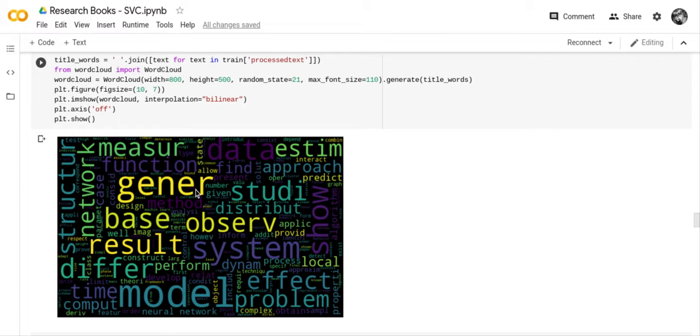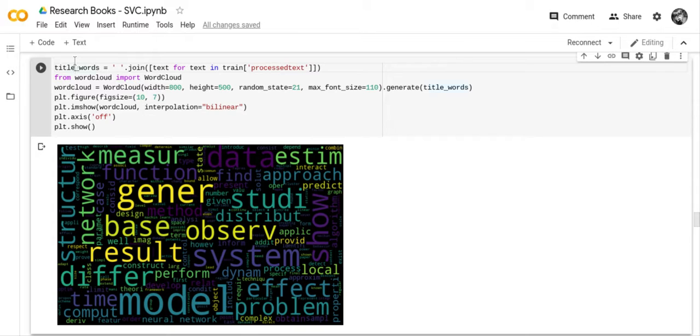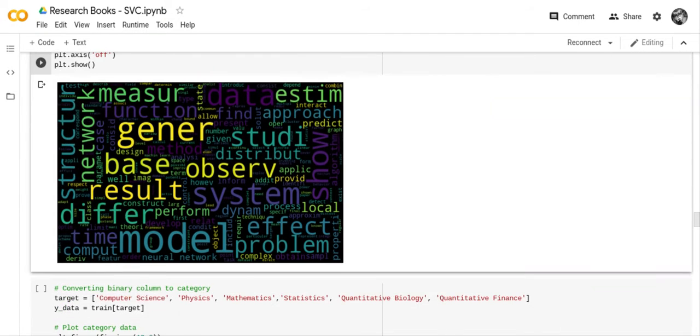I mean, I could change it, if I wanted to, just to be more clear, so people know it's the abstract column we're dealing with.